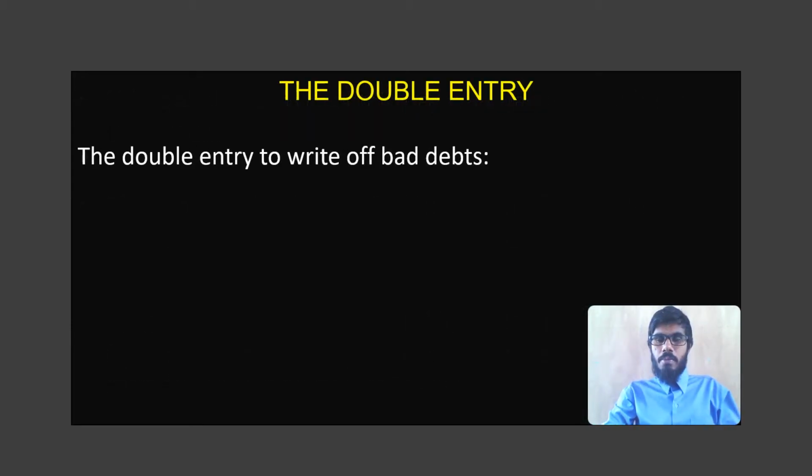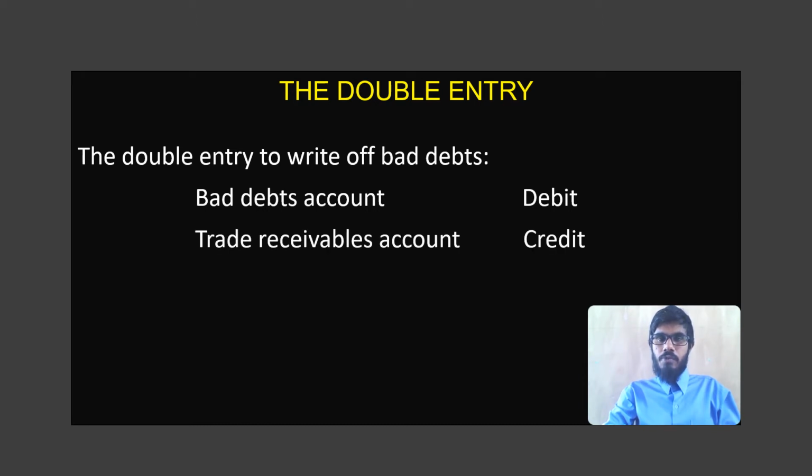Now this is how you will be making the entries for bad debts. First, when a bad debt occurs in the business, we open the bad debt account by giving a debit to bad debt account, and then we credit the trade receivables account or the customer's account in order to close that account. Now why are we giving a debit to bad debt account, students? Because bad debt is an expense and we debit the expense account as the expense increases. So when a bad debt occurs, we give a debit to the bad debt account.